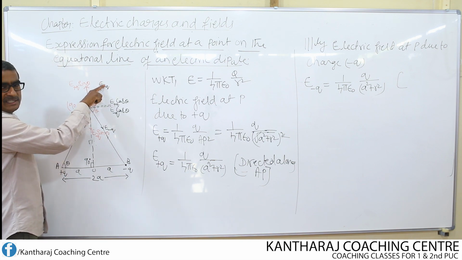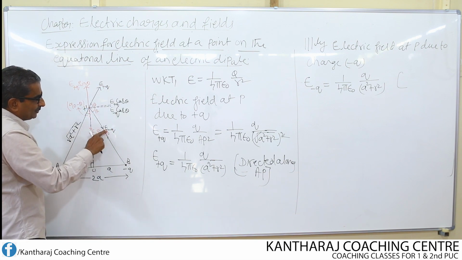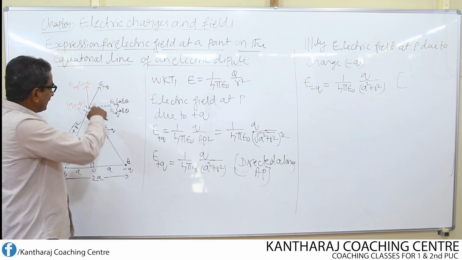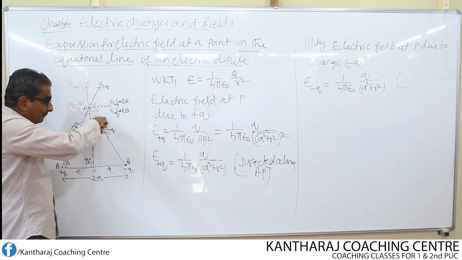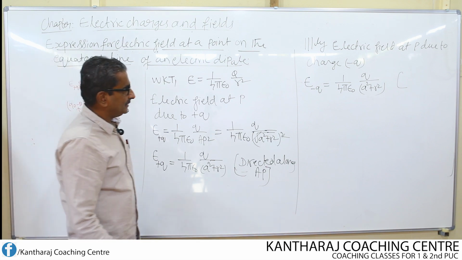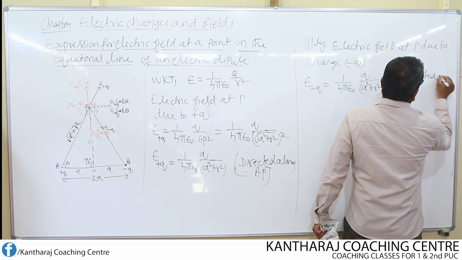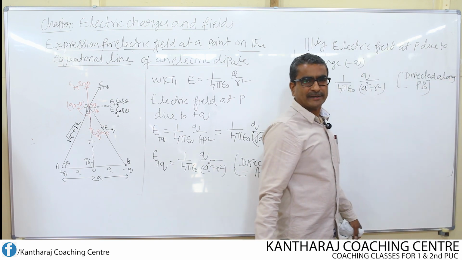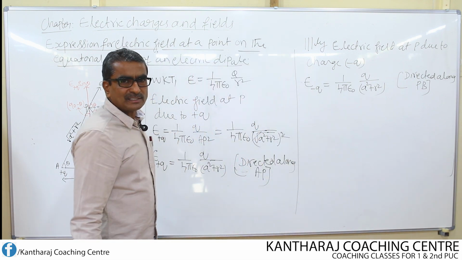E plus q is the direction of the electric field due to plus q, and E minus q is the direction of the electric field due to the charge minus q. So I can write like this: directed along PB. Now let us remove this. As usual, let us write that point as P. So directed along PB.